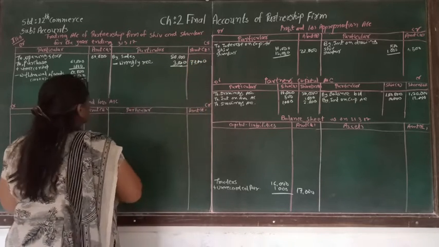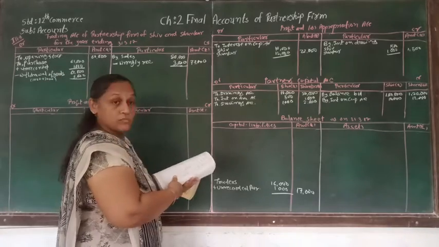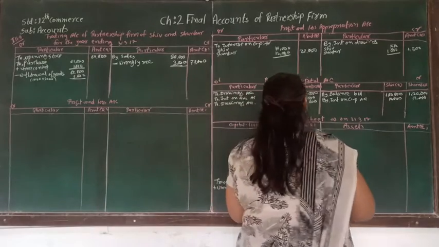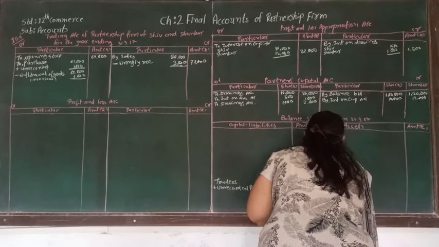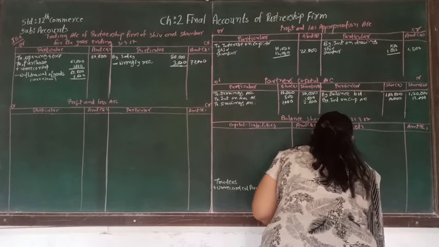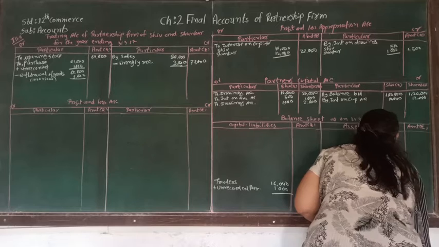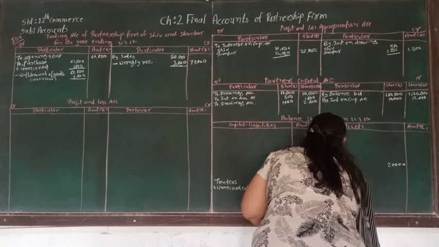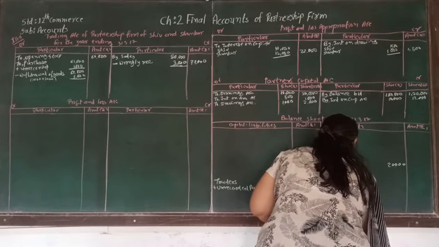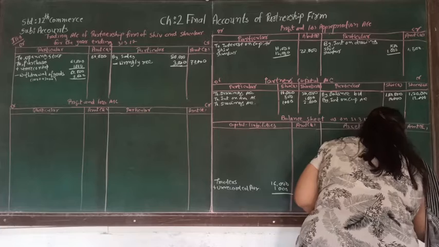And now if it is wrongly recorded as sales, it must be deducted from the customers also. If we deduct from customers 20,000 minus wrongly recorded 3,000, the balancing amount will be 17,000.